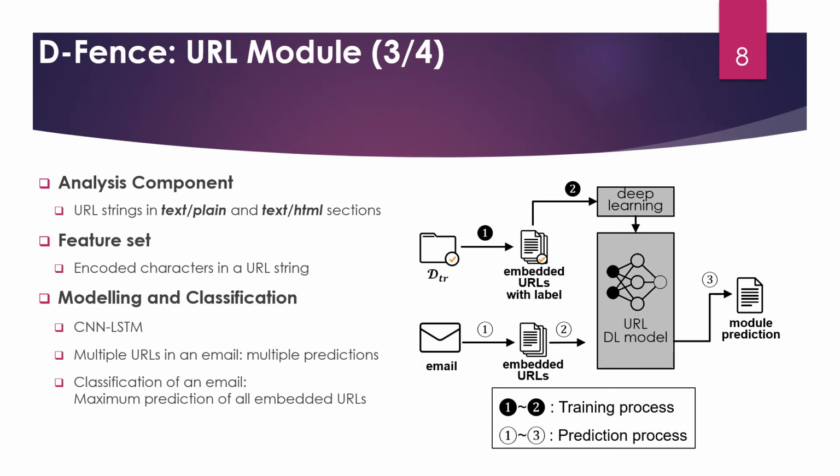The URL module only works with the URL strings without visiting the URL. We use a deep learning approach to learn the URL strings. We use a CNN-LSTM architecture for URL string classification that models abstraction of sets of characters in convolution layers and also sequences of the abstracted units in LSTM.